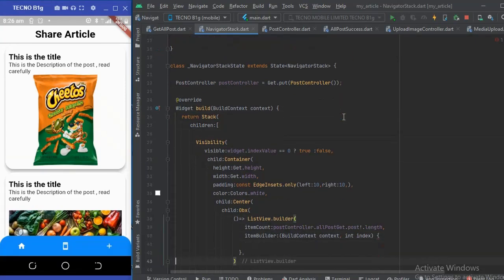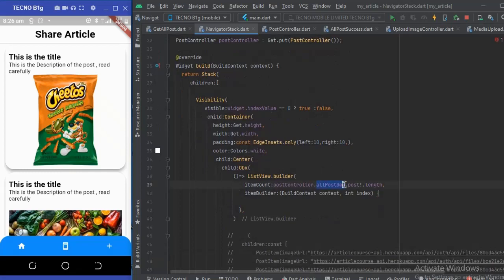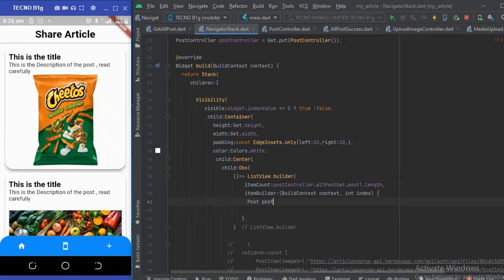So when I say post controller, we have access to all posts, then call on the posts and get the length of the posts. Now inside here, we're going to get post equal to post controller dot all posts dot post index.